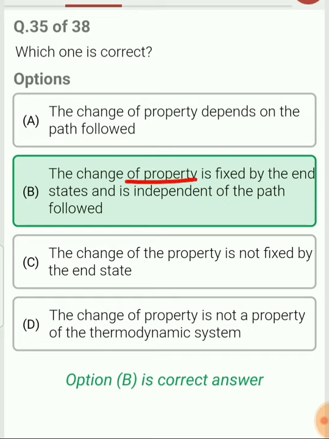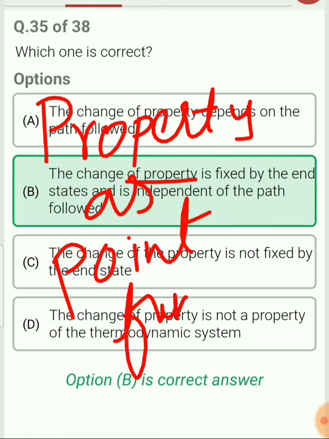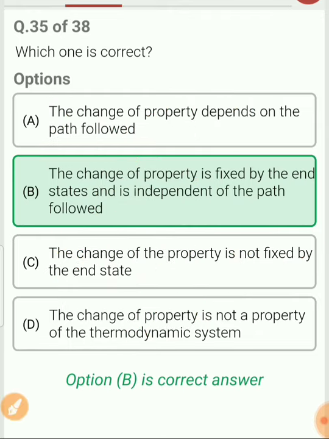Change of property means what? Any thermodynamic property is considered as a point function. Remember this. What I am going to teach you is very important, that any property is considered a point function. It means change in property is independent of the path. A point function is a function which is independent of the path followed. Independent means it is not dependent on the path followed.